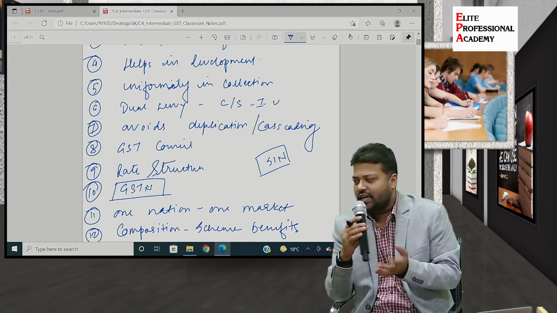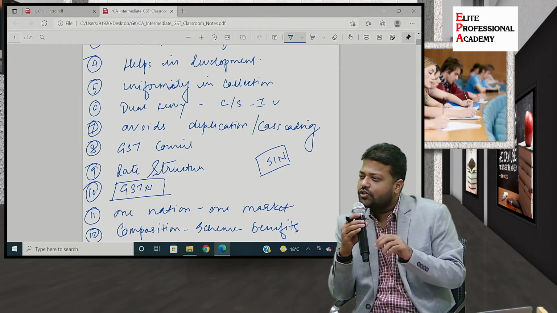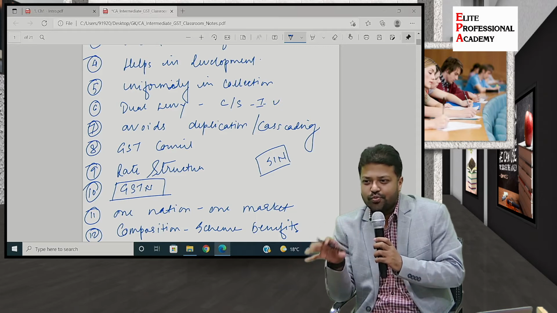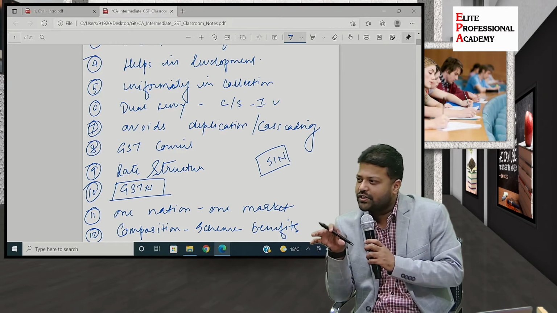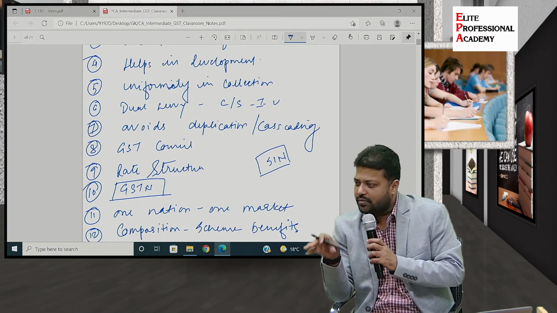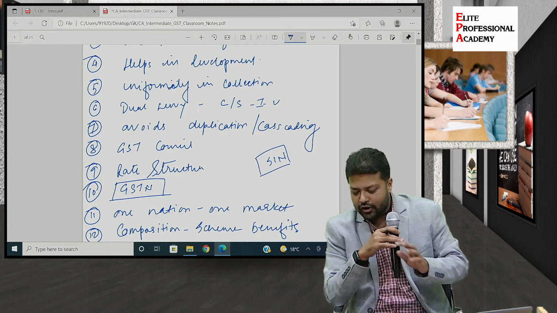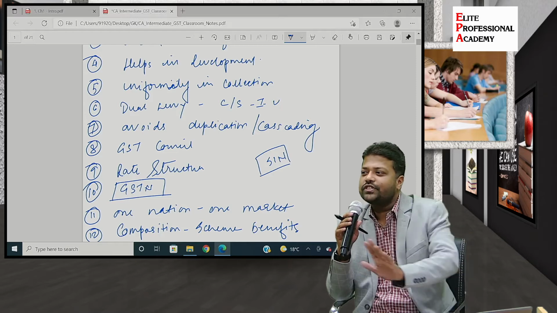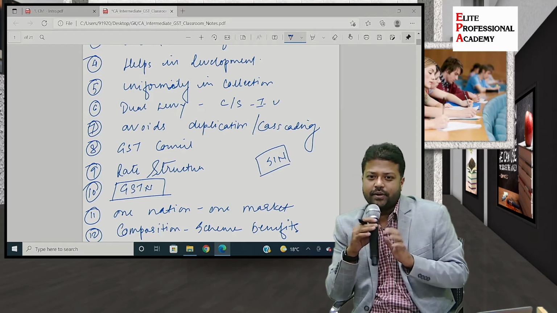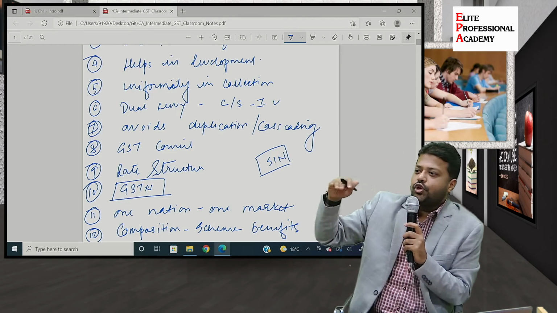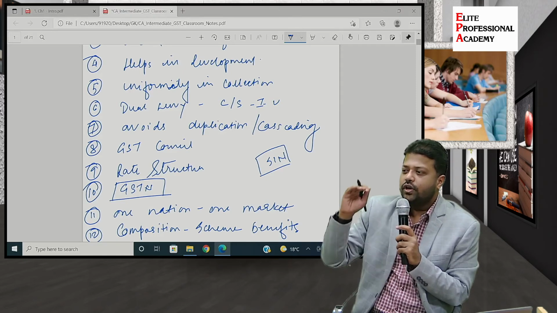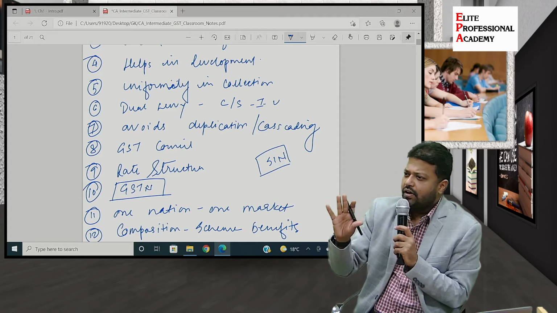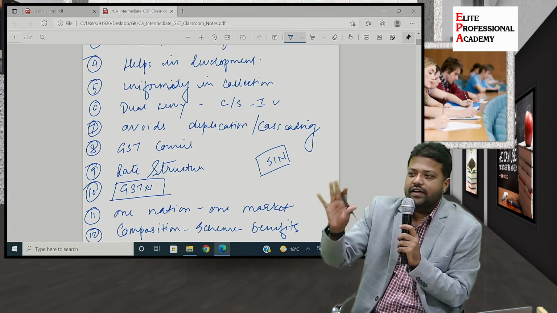So the government is always pressurized to give certain reliefs to small business groups and small entrepreneurs. What the government has done under GST is give a composition scheme for small taxpayers. They have given a threshold limit of turnover. If your turnover is below that specific limit, then a lot of compliance-related reliefs are given to you.